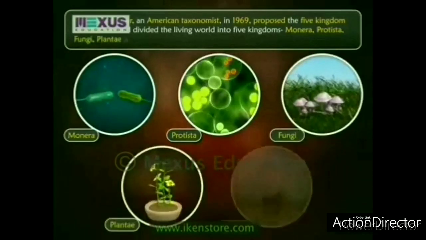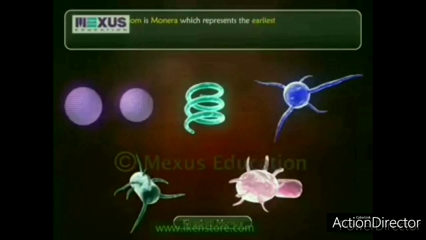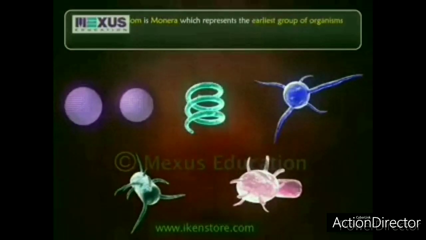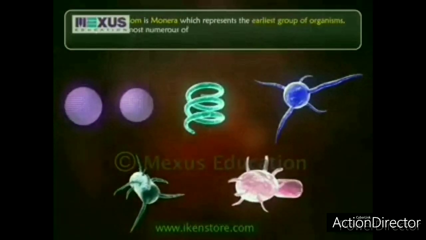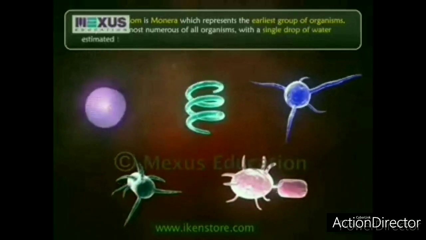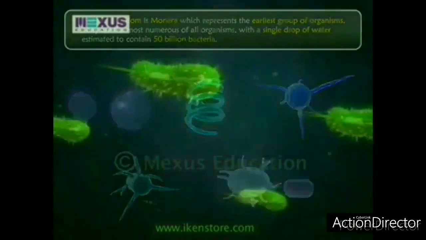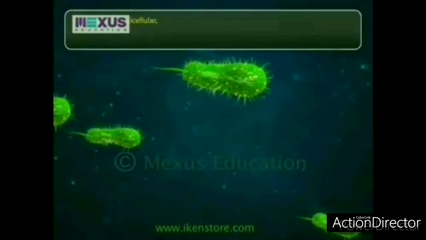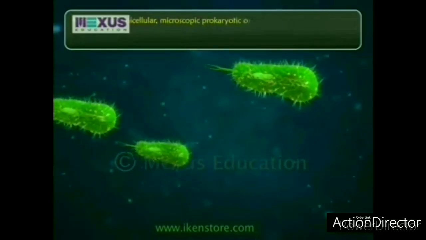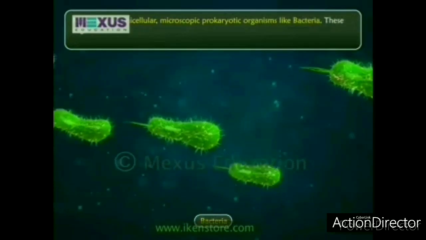So let us start the kingdom Monera in today's video. This represents the earliest group of organisms which are unicellular prokaryotes and mainly contains bacteria. A single drop of water is estimated to contain 50 billion bacteria. So let us first discuss the occurrence of the bacteria. They may live single or they may live in a group.